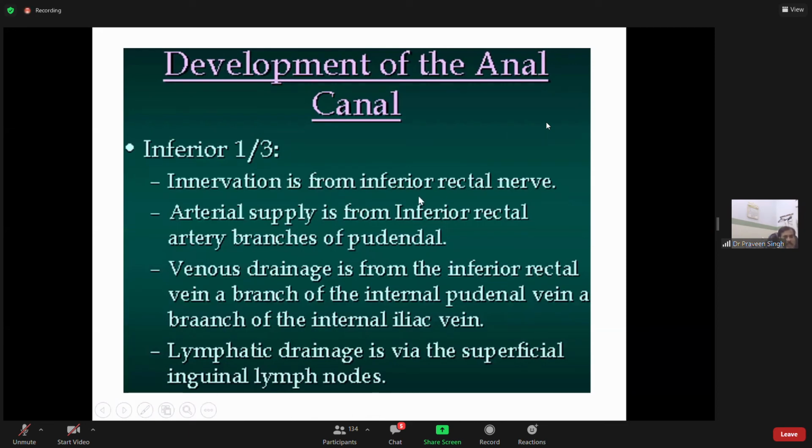Innervation, inferior rectal nerve. Arterial supply, inferior rectal artery, branches of the pudendal. Venous drainage is from the inferior rectal vein, a branch of the internal pudendal vein, meaning a tributary, and then a tributary of the internal iliac vein. Other than the portal vein, at most points we comment on the draining channel as a tributary.